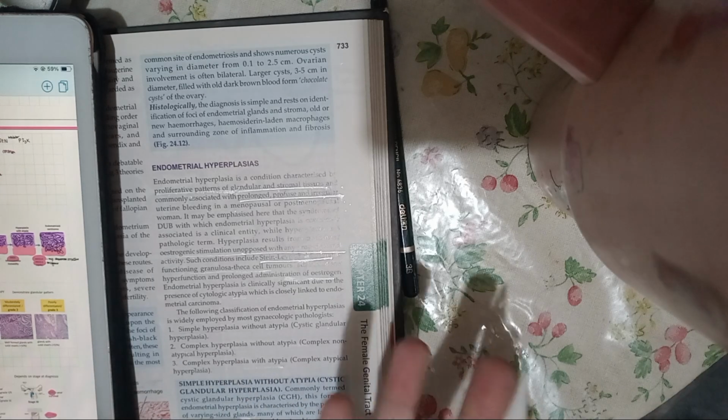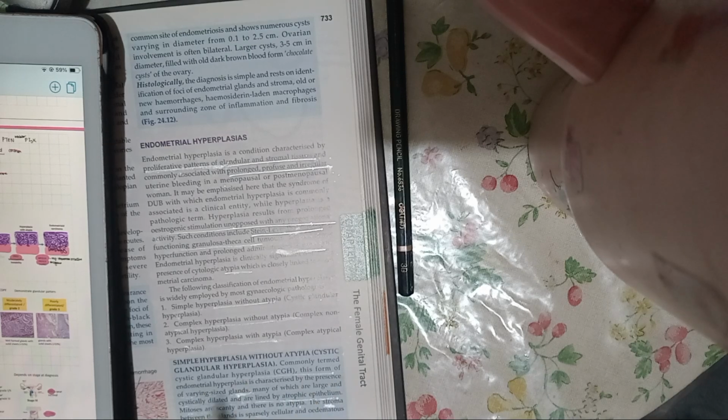Okay, so there is this classification of endometrial hyperplasia which is simple and complex, और हम complex को further दो part में divide करते हैं, without atypia and with atypia. So simple hyperplasia is usually without atypia. Atypia means कि cell की morphology change नहीं हो रही, and it is also known as cystic glandular hyperplasia, right? So basically the first one is simple hyperplasia, and it has no atypia. Then we have complex hyperplasia, which can be with atypia or without atypia. The one without atypia we call non-atypical, and the one with atypia we will of course call atypical hyperplasia. Simple hyperplasia, which we also called cystic glandular hyperplasia, has very large glands inside the endometrium, which are cystically dilated and lined by